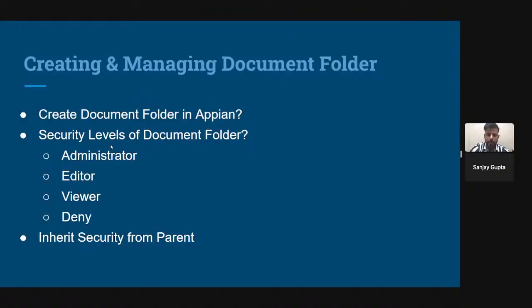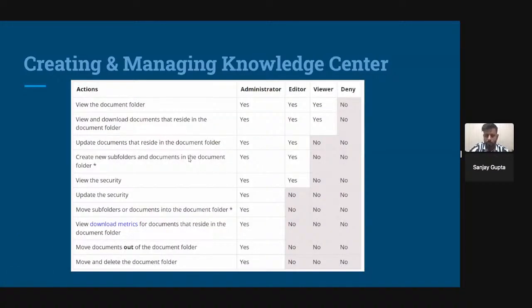So the security levels of a document folder are also the same: administrator, editor, viewer, and deny. And it has the same security pattern that the knowledge center has. Administrator has all rights, editor has some defined rights, viewer has a lesser number of rights, and deny does not have any rights. So the knowledge center and folder security are exactly the same.